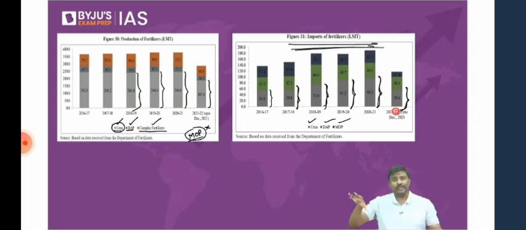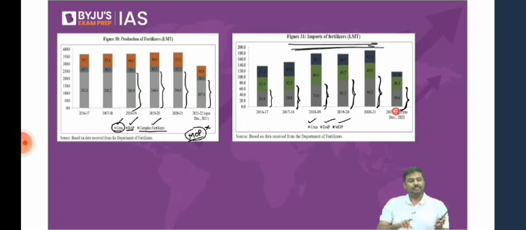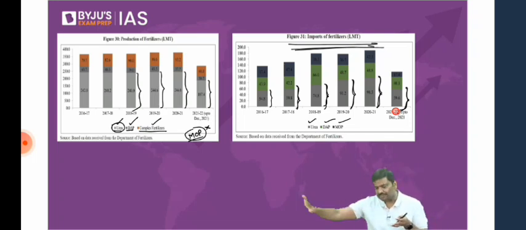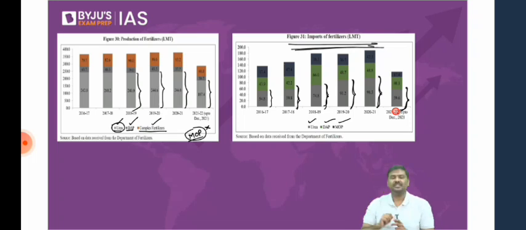So what is the point you need to carry from this? Point number one: in India, we produce urea, we produce diammonium phosphate, we do not produce muriate of potash. Point number two: whatever is the production, a substantial part is urea itself. Point number three: we import urea, we import diammonium phosphate, and we also import muriate of potash. But even within the import, a substantial part is again urea.